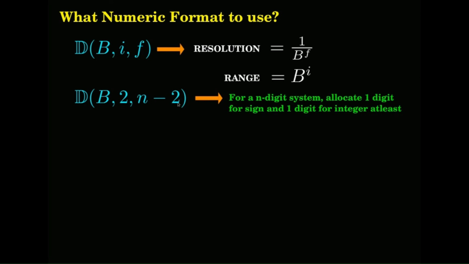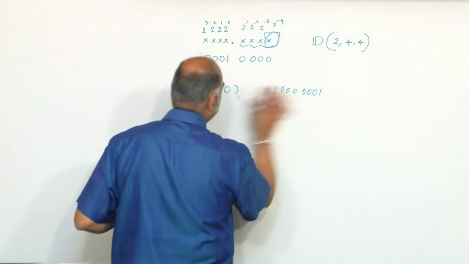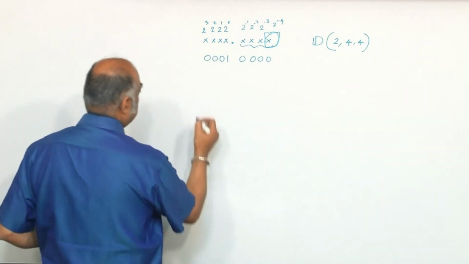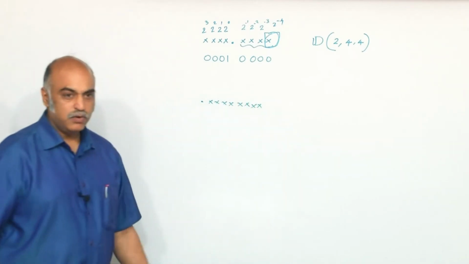So which means I have the maximum that I can allocate for the fractional, because I want greater precision. So I want my f to be large. Range, I know that I can never get range, so I will try to reduce I to the minimum. I could probably put it in this fashion, right? Let us say, can I use this?